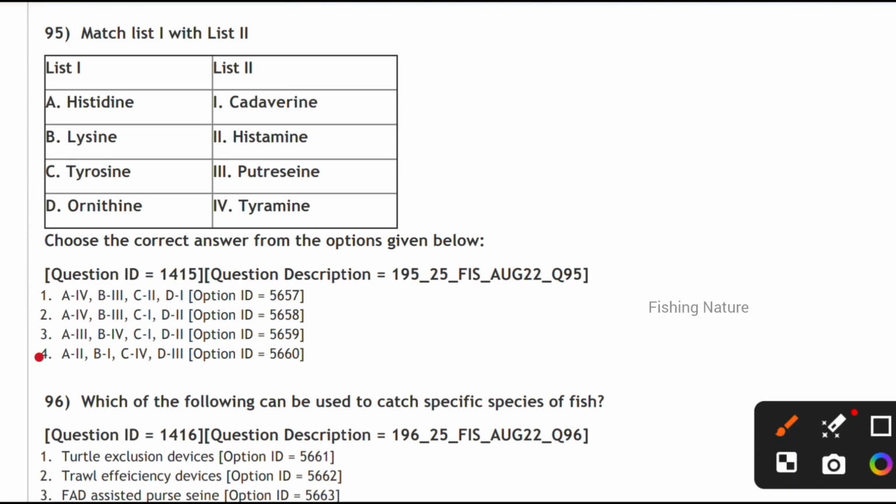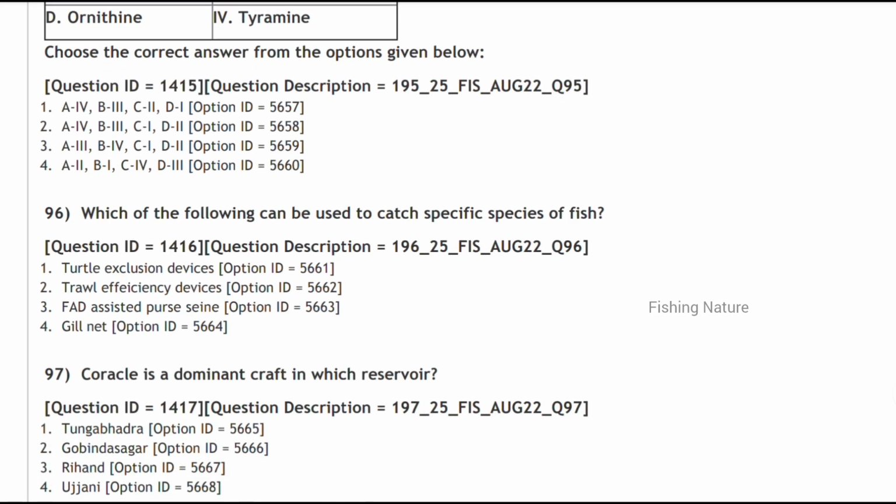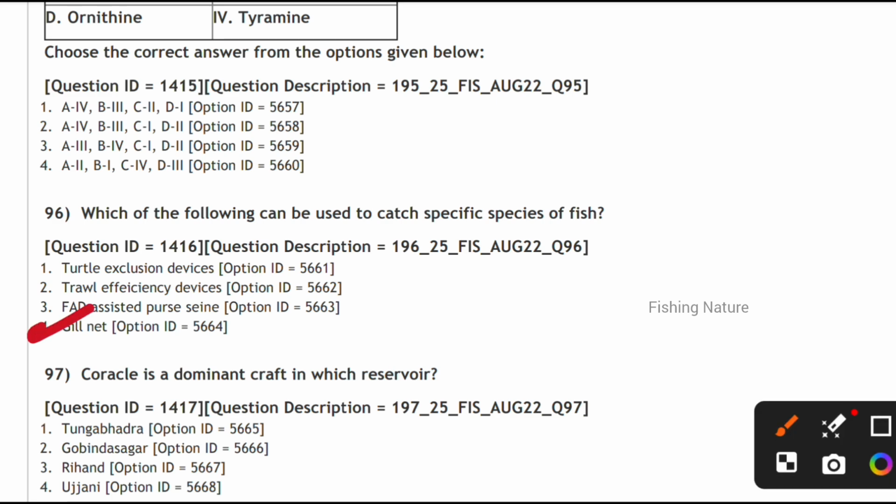So option 4 is correct. Next, which of the following can be used to catch the specific species of fish? To catch the specific fish species, we use the gill net. And the coracle is the dominant craft in which reservoir? It is dominant in the Tungabhadra.